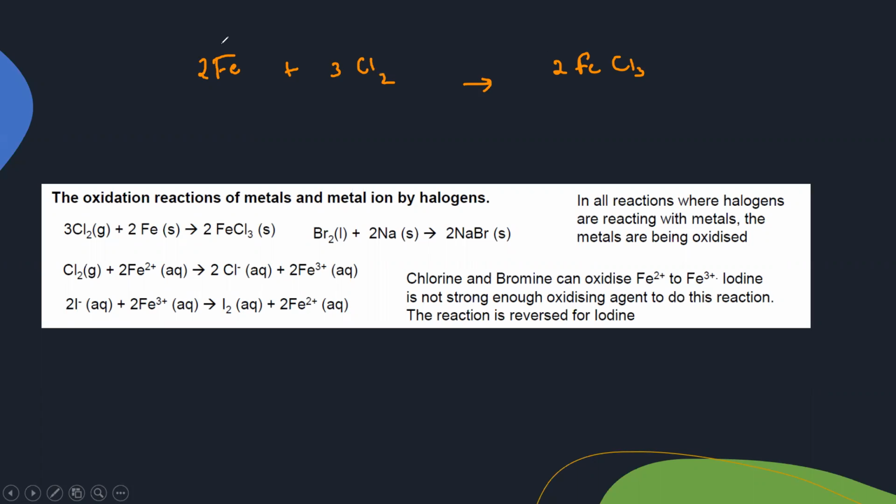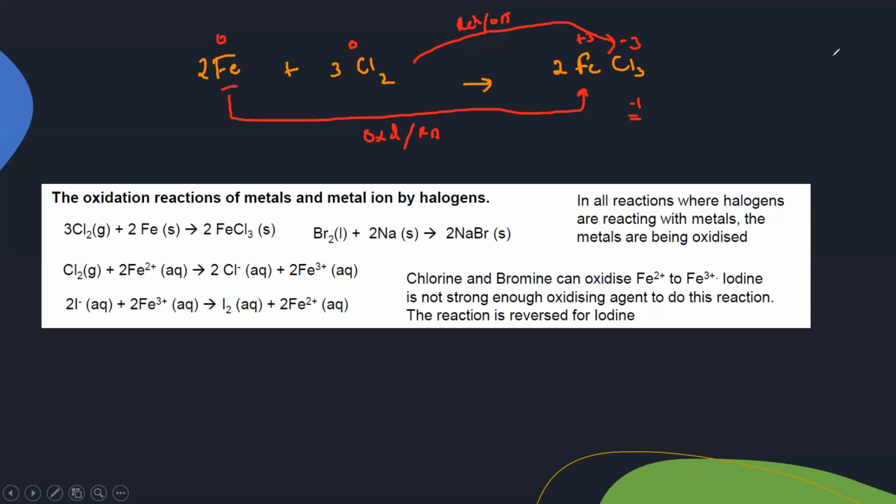When we write the charge, because in element state this is 0, this will be 0. Each chlorine is -1, so 3 will be -3. But when we work out the oxidation number, we compare with individual, like for each. And iron should be +3. So iron 0 turns into +3. This change is oxidation, or it is acting like a reducing agent. For chlorine, 0 turns to -1, because -3 is for 3, so 0 turns to -1 for 1. So that change is a reduction, or it is acting like an oxidizing agent.